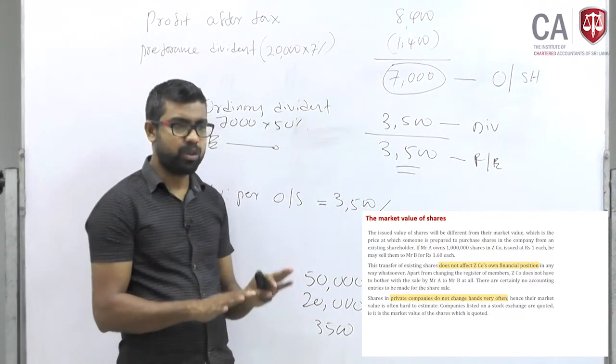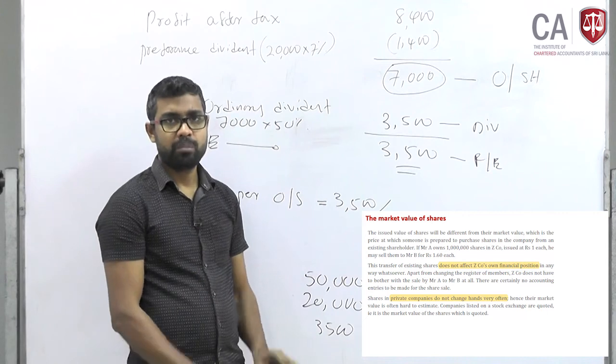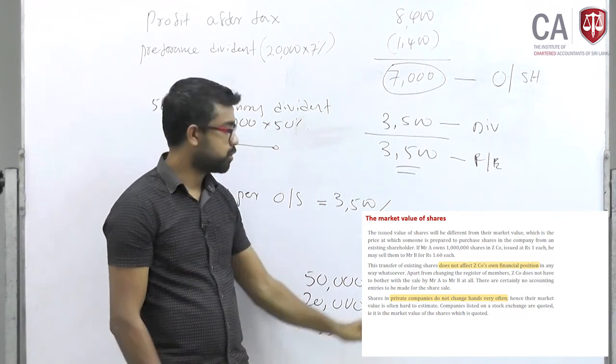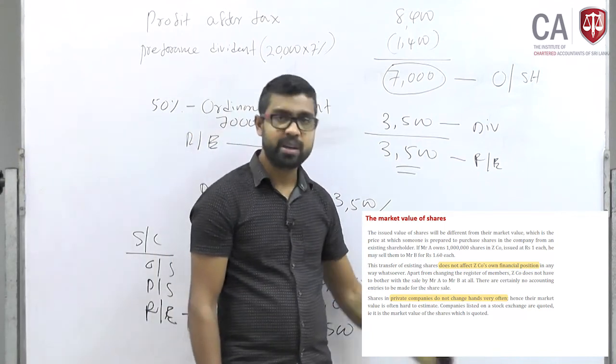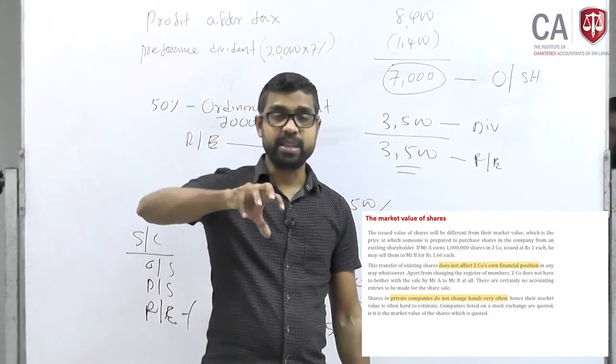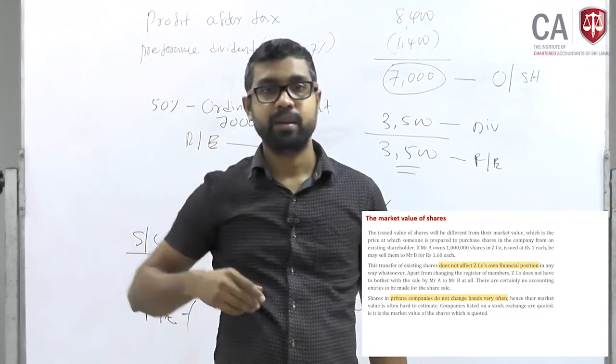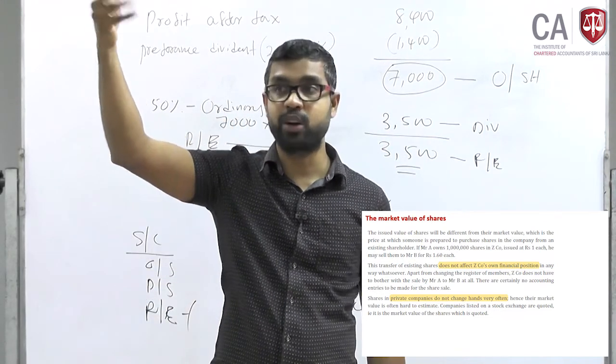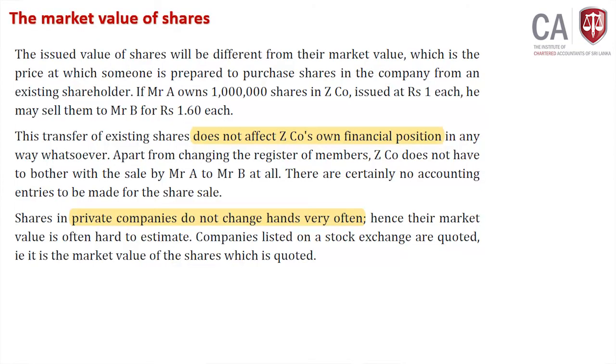Because performance is at a lower rate, dividends will be low, and share price also will be less. That is the market price of shares. In today's context, which company's share price may be at a higher rate? If you take hospitals, those company shares may be selling at a higher rate. Why? Because their performance is very high. More than hotels or hospitals, if you look at Dialog, SLT, for those companies, this COVID issue is not a big problem now.